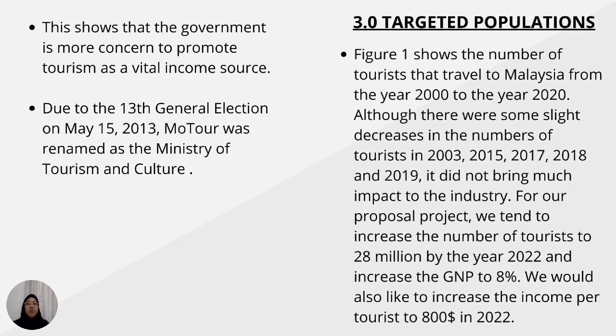Next is 3.0 targeted population. Beside, figure 1 shows the number of tourists that travel to Malaysia from the year 2000 to the year 2020. Although there was some slight decrease in the number of tourists from 2003 until 2019, it did not bring much impact to the industry. For our proposed project, we plan to increase the number of tourists to 28 million by the year 2022 and increase the GNP to 8%. We would also like to increase the income per tourist to 800 in 2022.